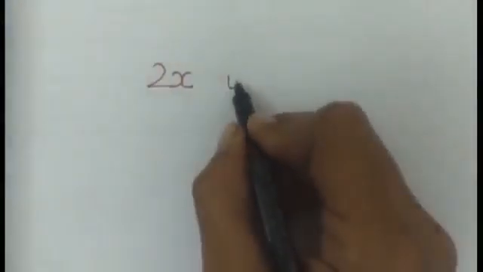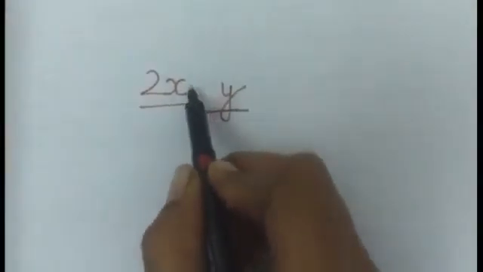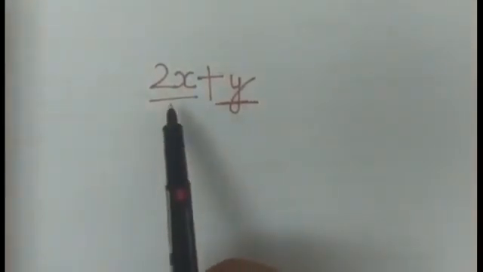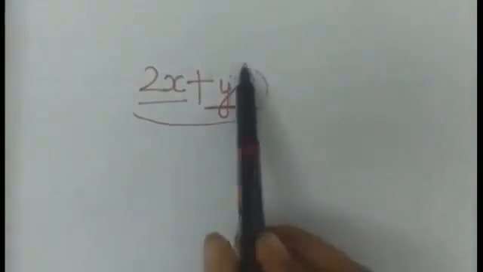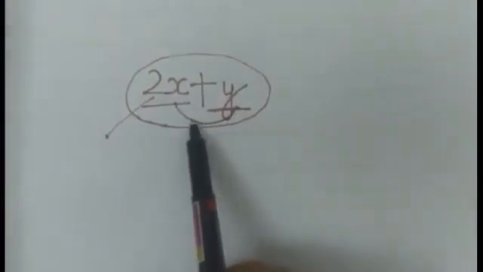For example, if you see here, 2x is a term. Y is also a term. If I combine these two terms with the addition symbol, I will get an algebraic expression. So it is very clear that an algebraic expression is a collection of constants and variables.